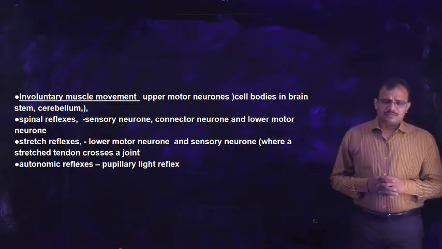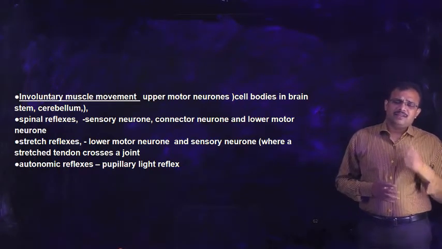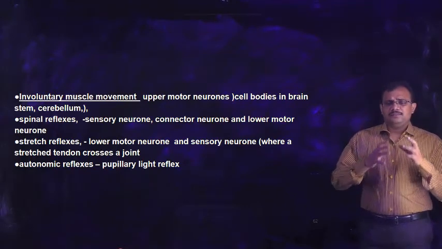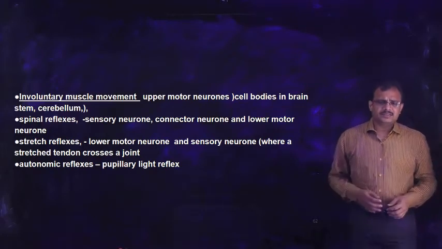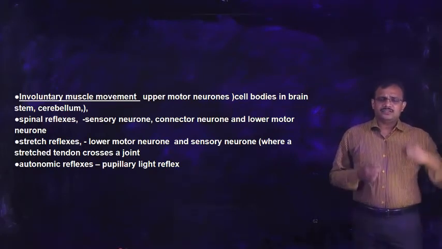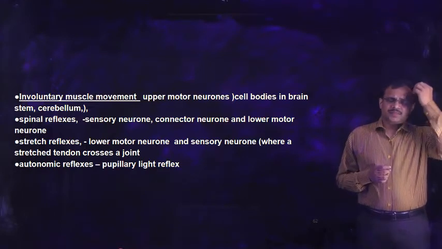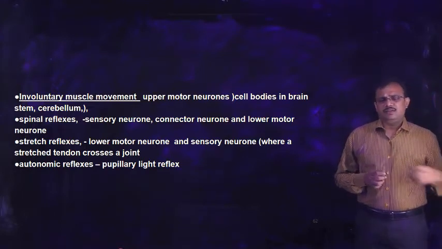We also have seen that there are some reflex actions. Reflex actions do not involve the brain, whereas for all other actions the brain has to get an impulse, and based upon the sensory impulse, the brain will send a motor impulse.